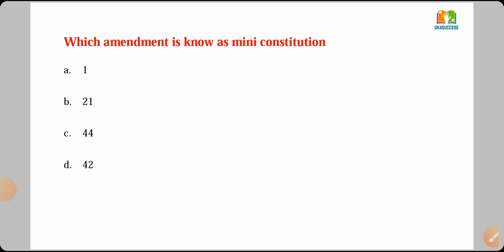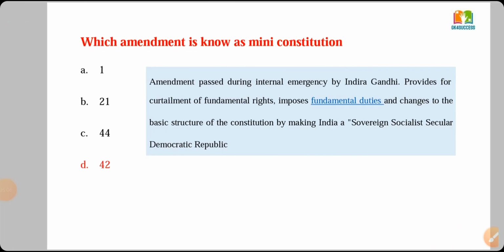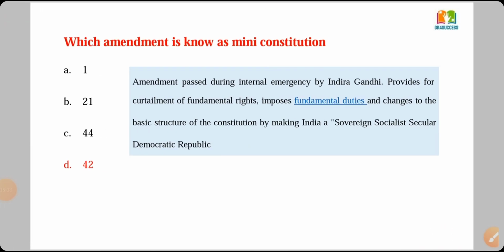Which amendment is known as the mini constitution? Option A, Amendment 1, option B, Amendment 21, option C, Amendment 44, option D, Amendment 42. And the right answer is Amendment 42. Amendment 42 is known as the mini constitution.